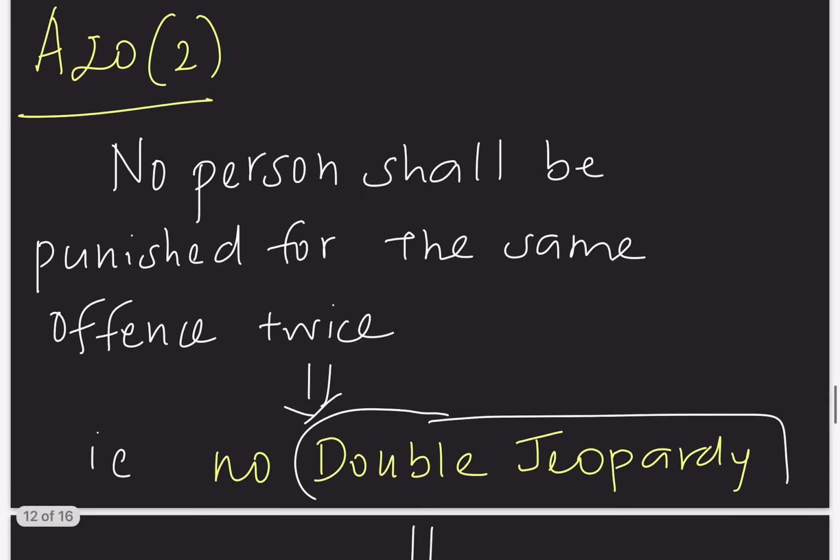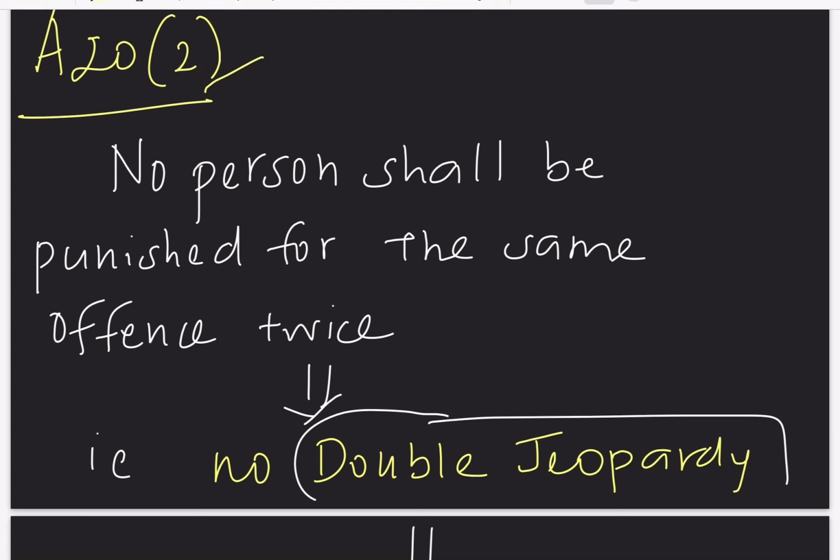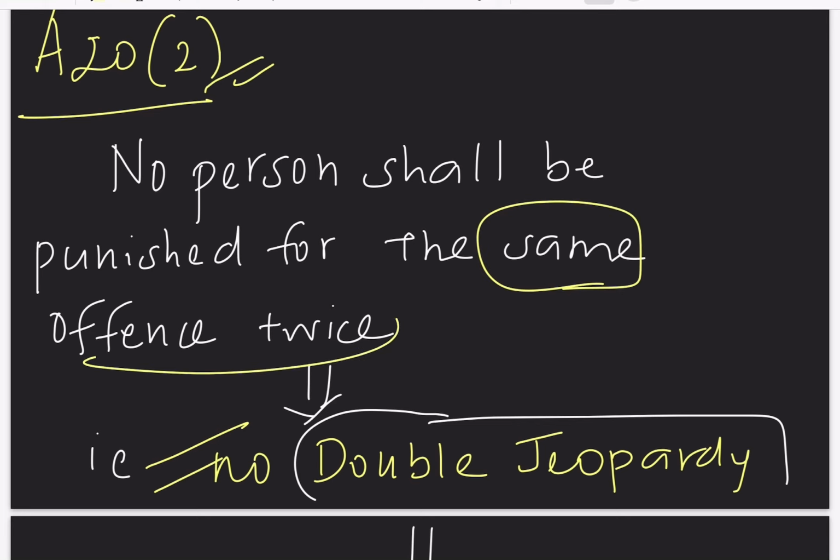Next we have Article 20 clause 2. Article 20 clause 2 says no double jeopardy. That is, no person shall be punished for the same offense twice. If the person is repeating the offense, then yes, punishment is applicable. But for the same offense, you can't punish the same person again and again. There shall be no repetition of punishments given to the person. That is the meaning of Article 20 clause 2. Double jeopardy is nothing but double punishment.